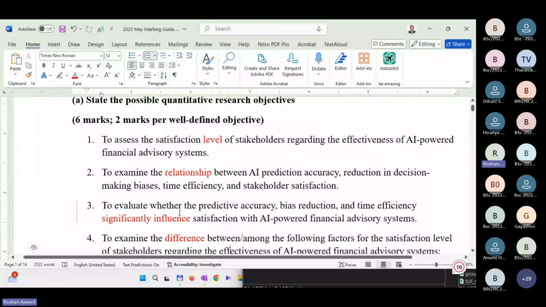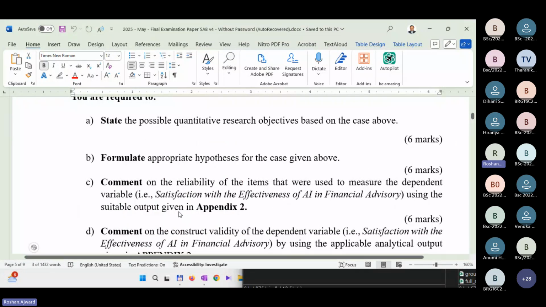But the problem is some students would just try to memorize this by heart, but this is not the case that you are going to get this time. So you have to understand and apply, in a case. Then formulate appropriate hypotheses for the case given above.